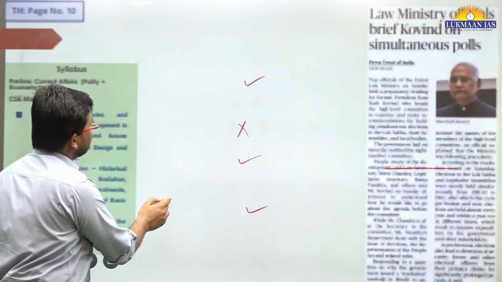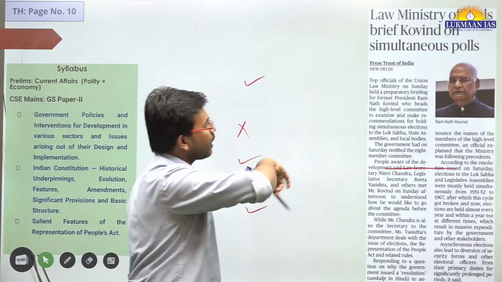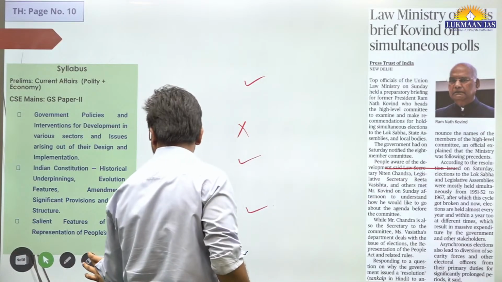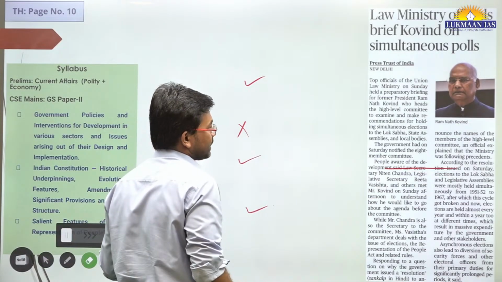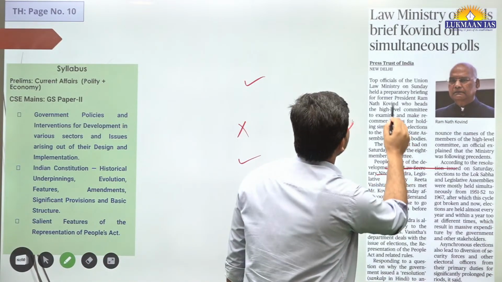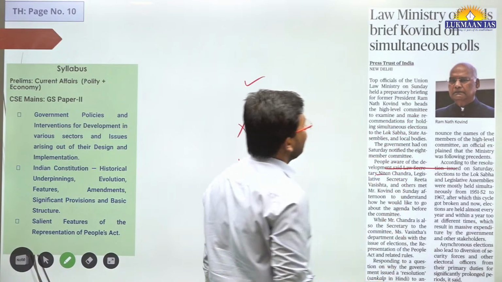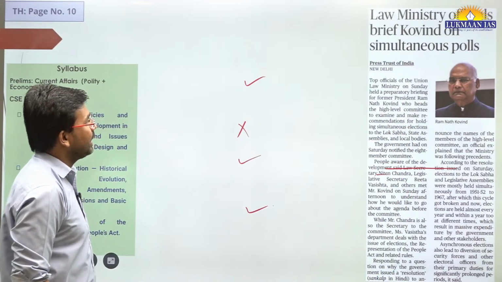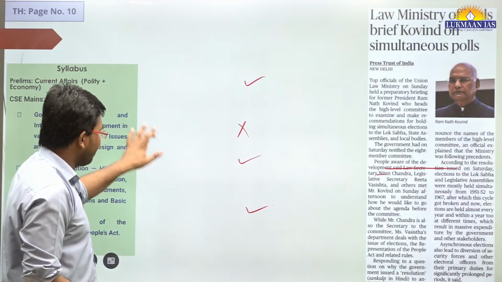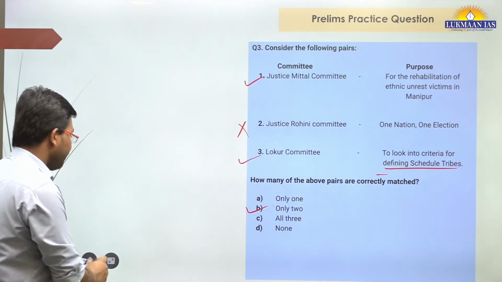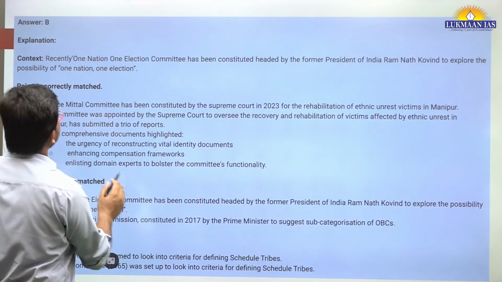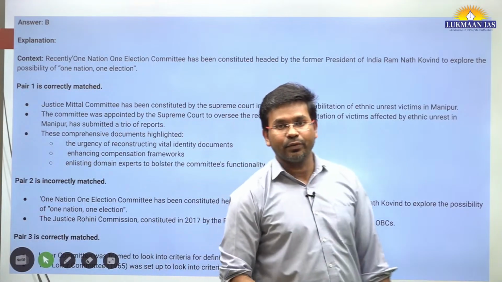And in this, here they have talked about a committee also. Earlier there was a committee that was set up, and the name of that committee is mentioned in this article. Earlier they set up a committee related to this, and that committee has given an opinion against having the one nation, one election format. So this is the thing. Correct answer would be option B. You can go through the explanation in your free time.